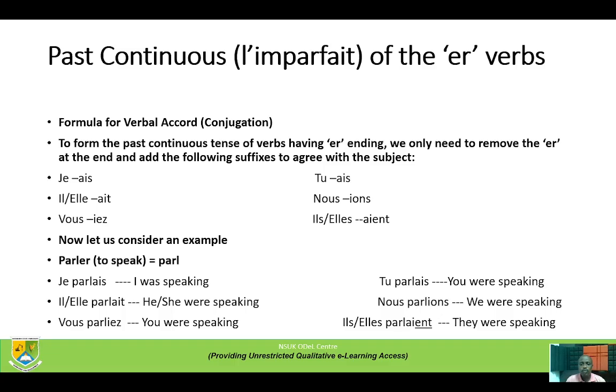The difference between tu parlais and vous parliez is that one is an honorific pronoun. Vous is an honorific pronoun, while tu is for somebody that you cannot use an honorific pronoun for, like your age mates or members of your family. But if people are many, you can still use vous for them.